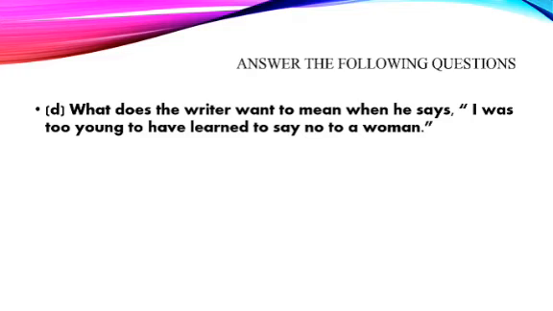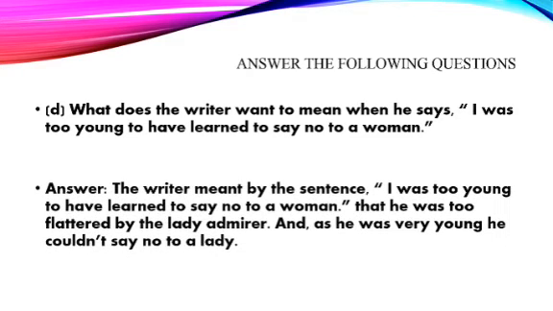Here, the writer was really young, so he couldn't be very practical or rude to a woman. So, the answer should be he was very easily flattered by the lady admirer, and that's why he couldn't say no to a woman. The writer meant by the sentence, I was too young to have learned to say no to a woman, that he was too flattered by the lady admirer, and as he was very young, he couldn't say no to a lady.